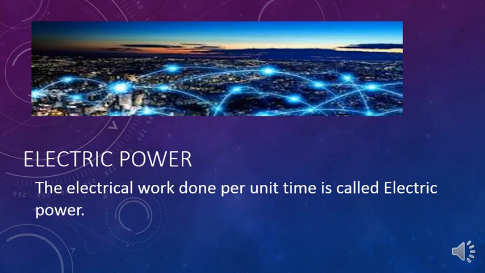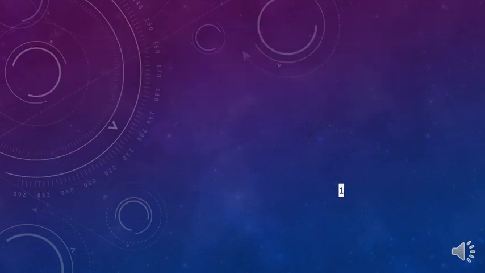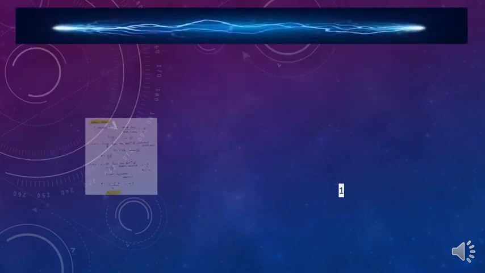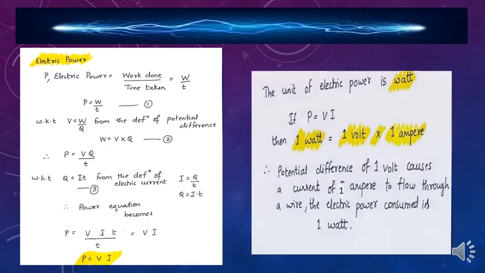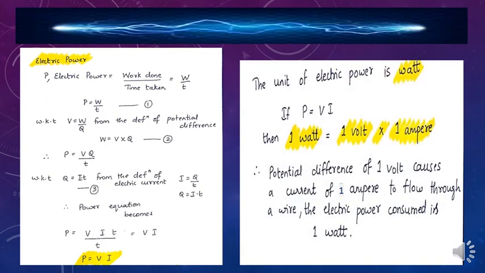How can you write it as a formula? You will know that now. So now we all know what is electric power, its definition. So how can you write it as a formula? According to the definition, electric power is equal to work done by time taken. So you can write it symbolically, P is equal to W by T. Consider this as equation number 1.